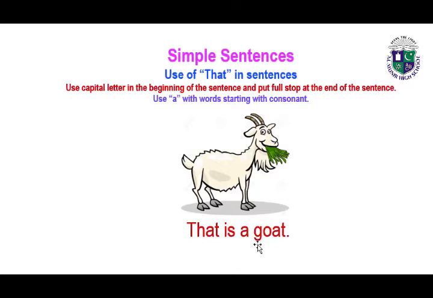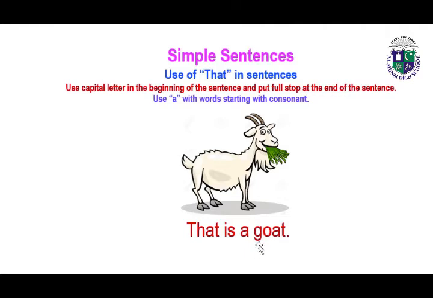And what are the consonants? B, C, D, F, G, H, J, K, L, M, N, P, Q, R, S, T, V, W, X, Y, and Z. These are the consonants, and we use a with all these consonants.